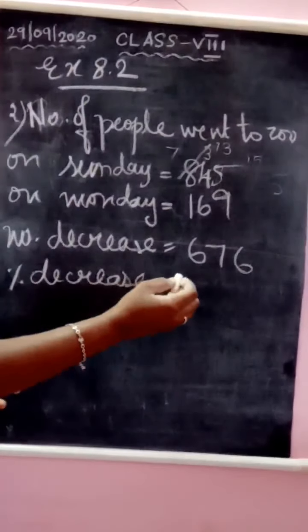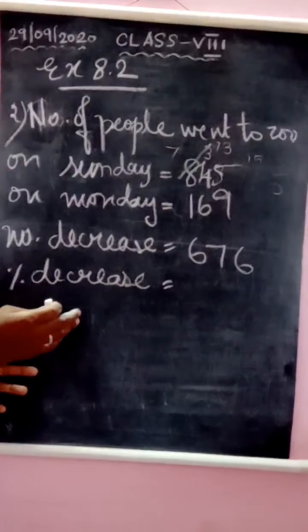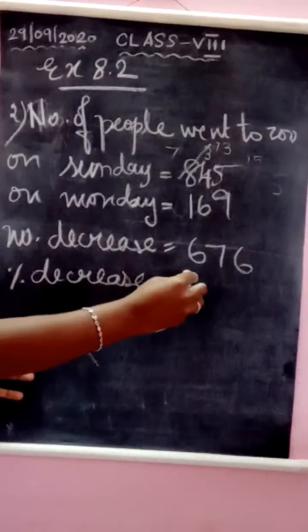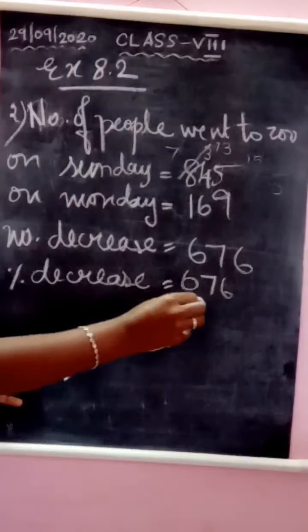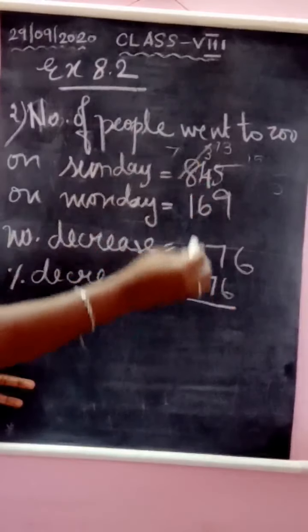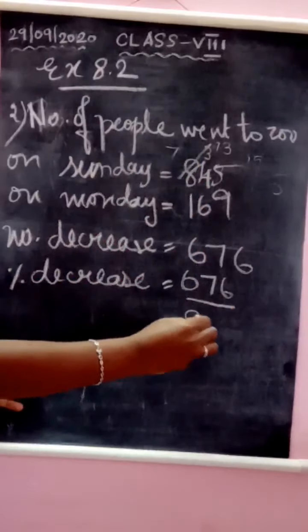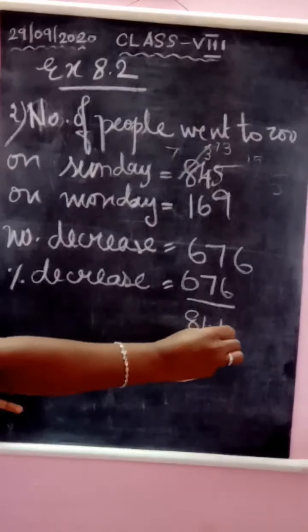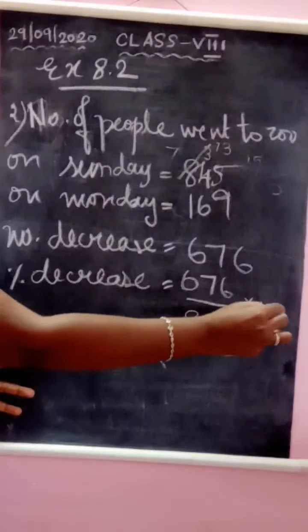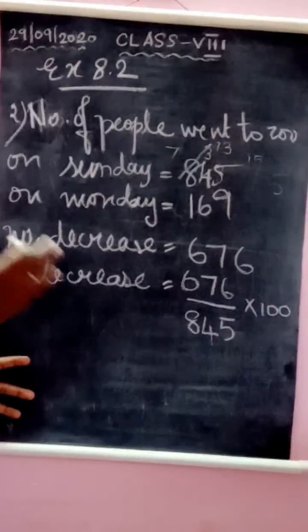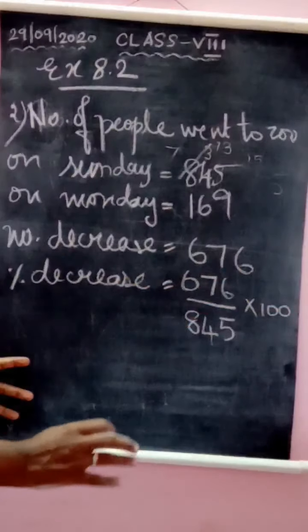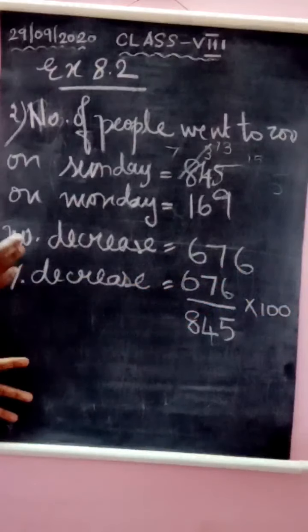Okay, so how to find decrease percentage? For finding decrease percentage, you will write 676 divided by the total on Sunday, which was 845, into 100. If you want to find percentage from a number, then you will multiply by 100. If you want to find a number from percentage, then you will divide by 100.